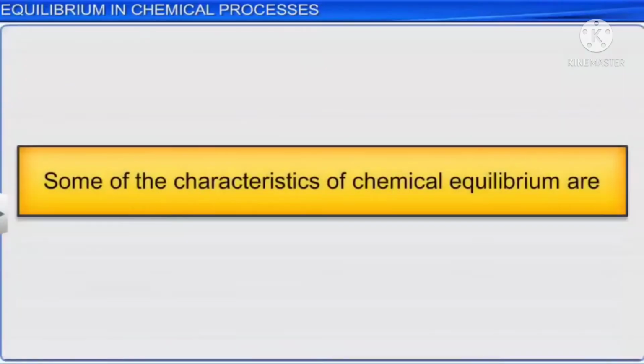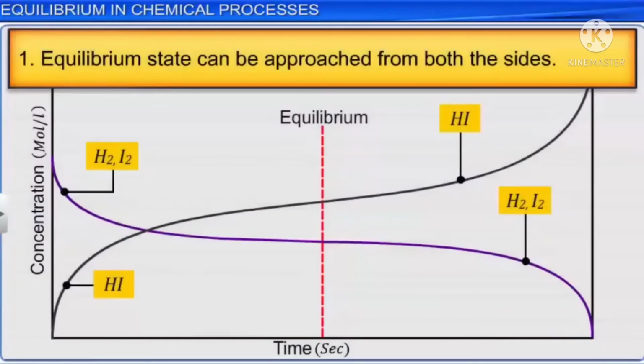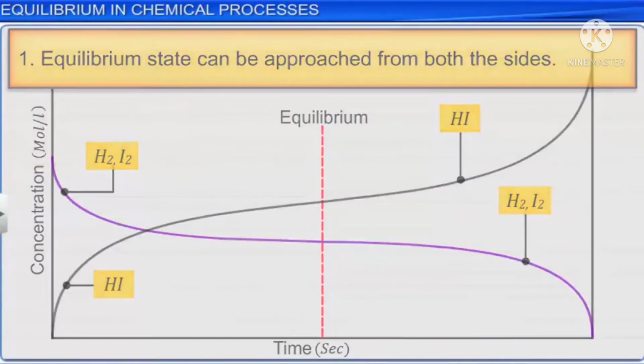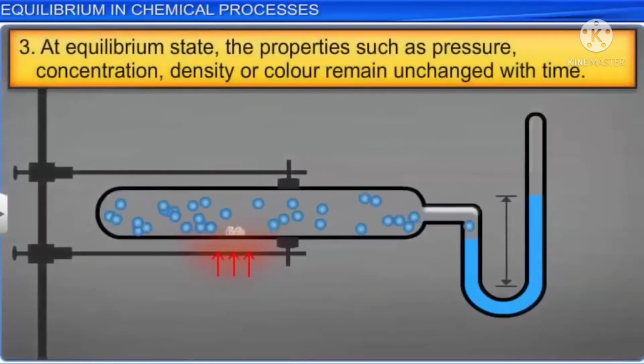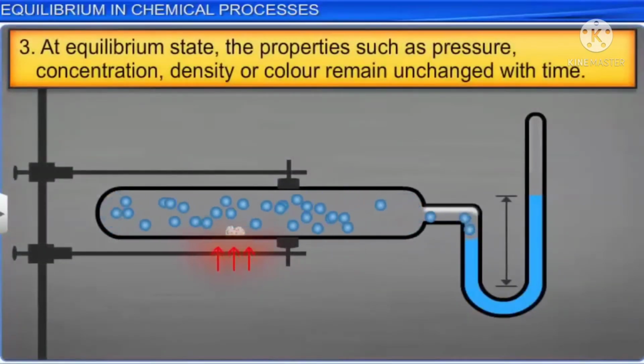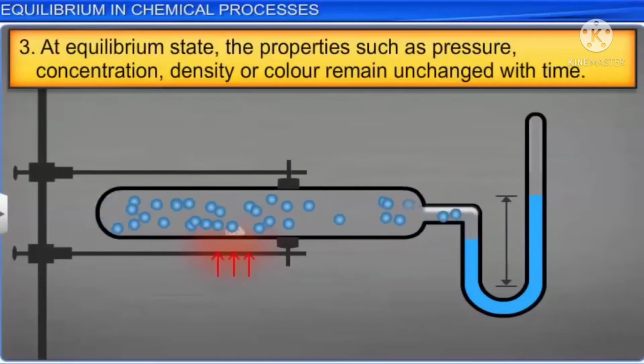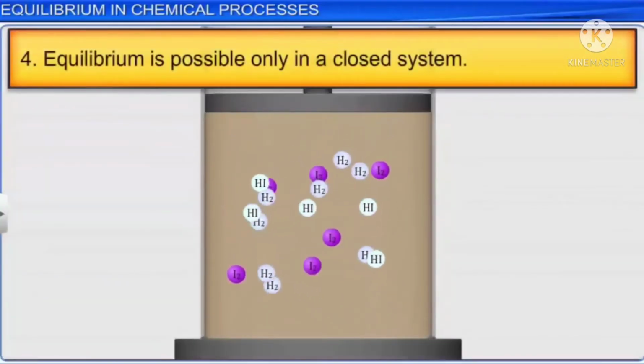Hence, the characteristics of chemical equilibrium are: Equilibrium state can be approached from both the sides. The equilibrium is a dynamic equilibrium, as both the forward and the backward reactions continue to take place with the same speed. At equilibrium state, properties such as pressure, concentration, density, or color remain unchanged over time. Equilibrium is possible only in a closed system.